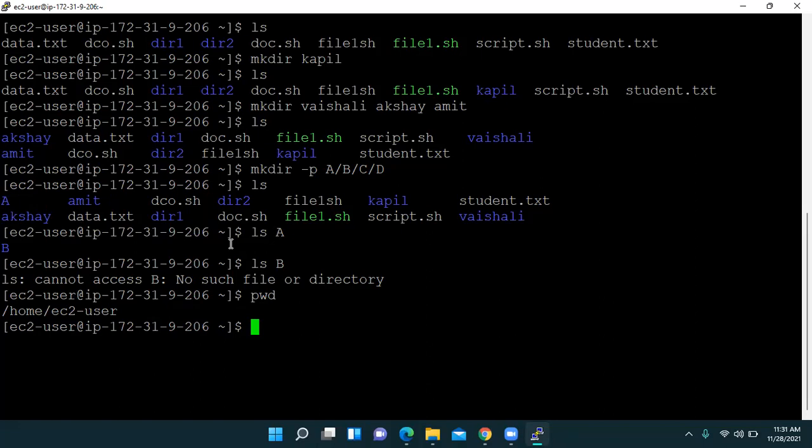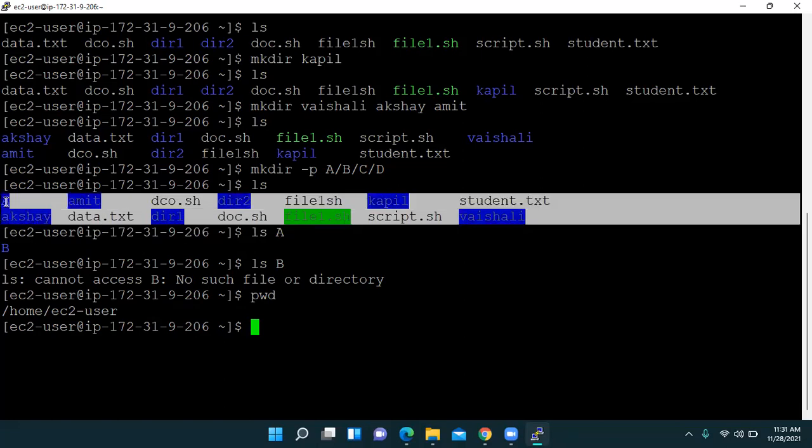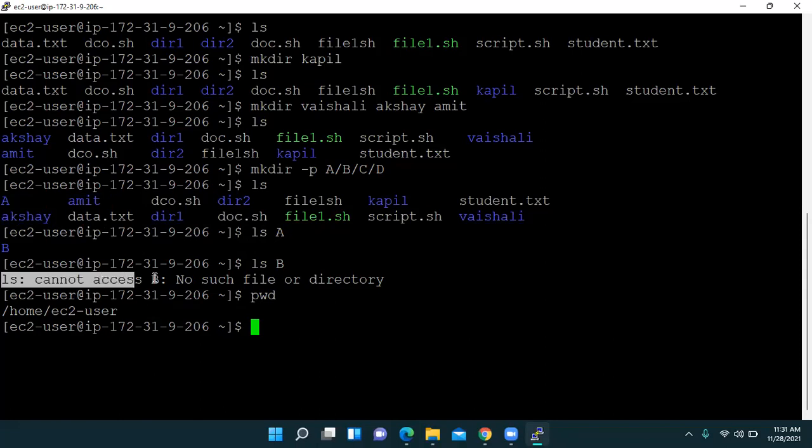That's why it shows A, but B is not there. So what does the terminal do? The terminal searches for B here, and it couldn't find B here. That's why it shows an error: no such file or directory. We know B exists, but B is not here. B is inside A. So what we do, friends, we write ls, then A, then B, and then press enter. Now see, it is showing C.